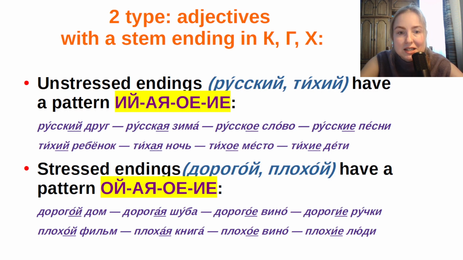They have the pattern of endings ий, ая, ое, ие. Like русский друг, Russian friend, русская зима, Russian winter, русское слово, Russian word, русские песни, Russian songs.